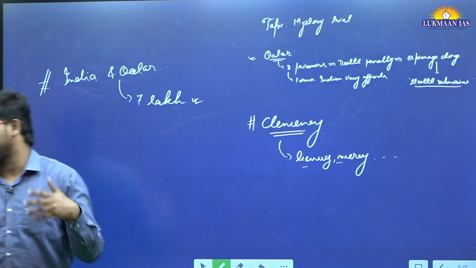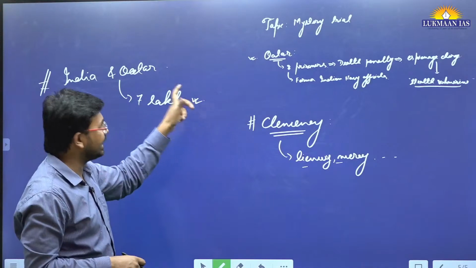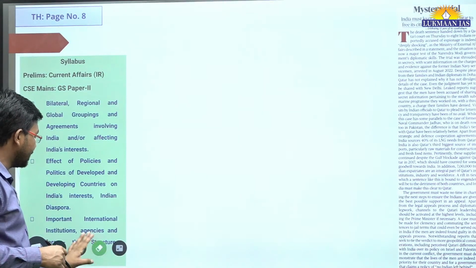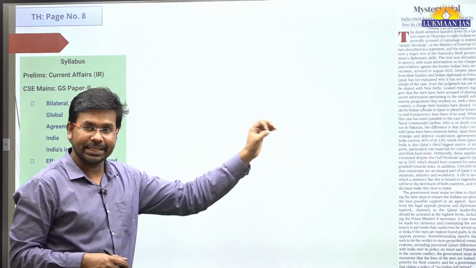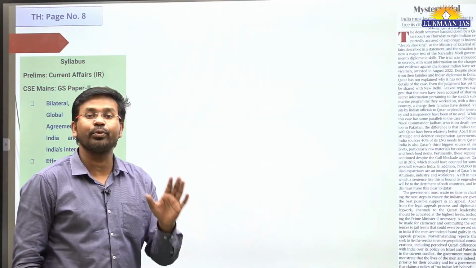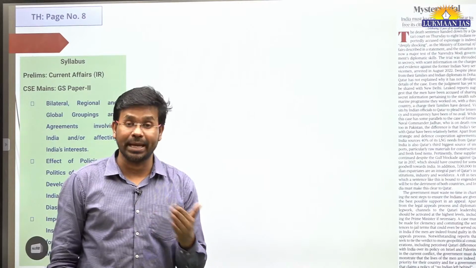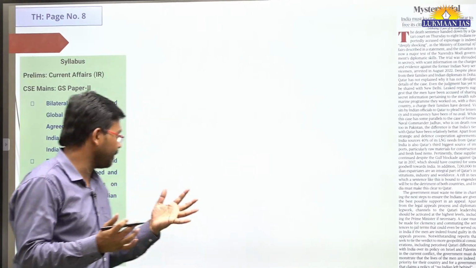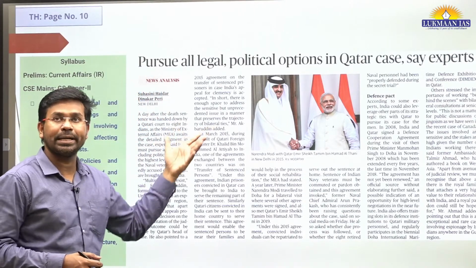Related to it, there have been many agreements between India and Qatar. We are going to discuss those in the next article, which is on a similar topic. In this article they have discussed that clemency and leniency can be sought, because the death sentences awarded have to be approved by the monarchy, the king of that country. Only once he approves can these people be hanged. But the Prime Minister of India has developed a good relationship with the King of Qatar.